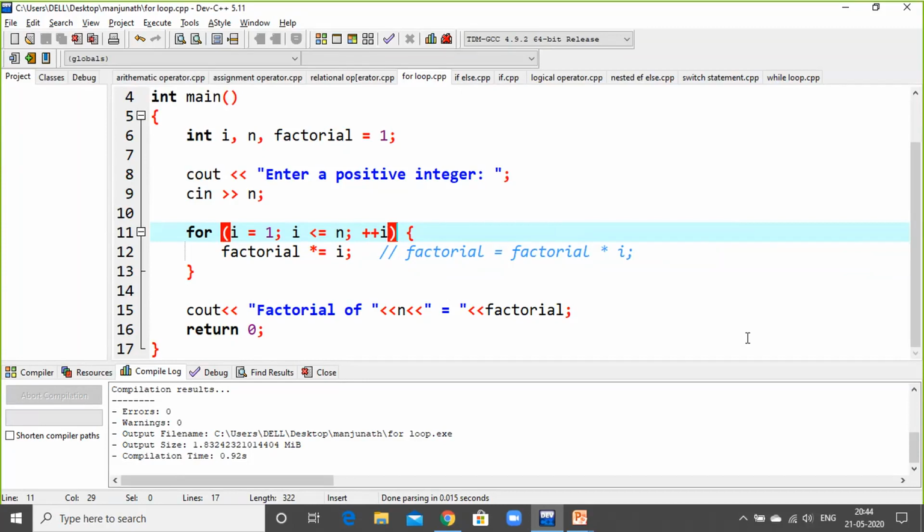Definitely. So increment operator and decrement operator are operators. The increment operator is used to increase the value by 1, while the decrement operator is the opposite, that is, it decreases by 1. That is common, but you want to understand what is pre-increment and post-increment, right? Yes, sir. Yeah.